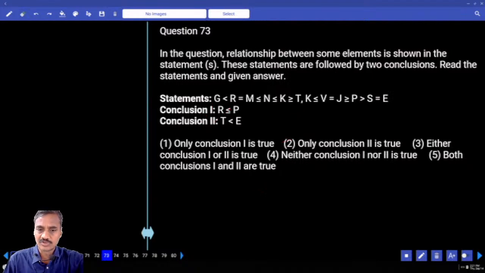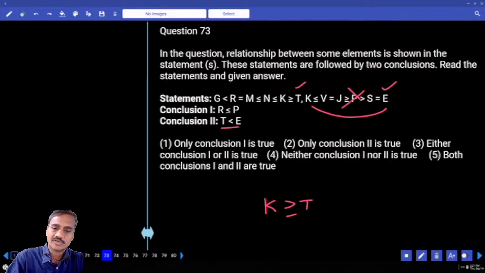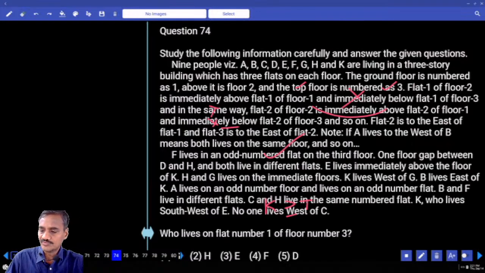Then once again conclusion 2. Now T and E, T is here and E is here, and which element is common? Now K is common and K greater than or equals to T. Now we need to have E here. Now K to E, lesser than and greater than, two opposite symbols, so no relation, neither 1 nor 2, choice 4. Done. Then next one, 74 onwards.